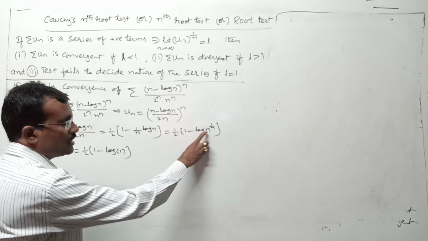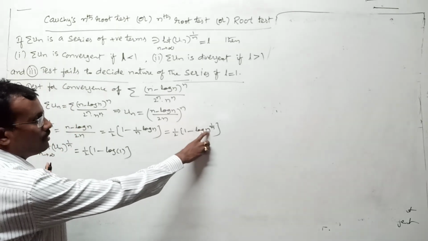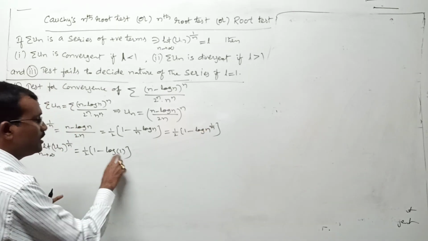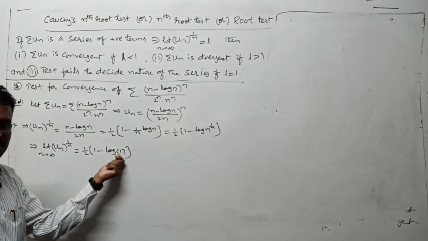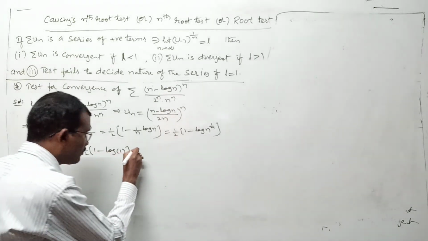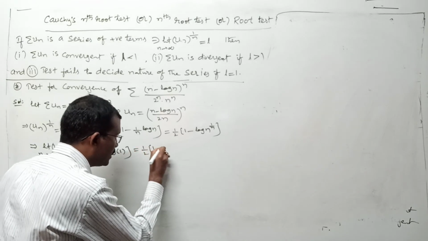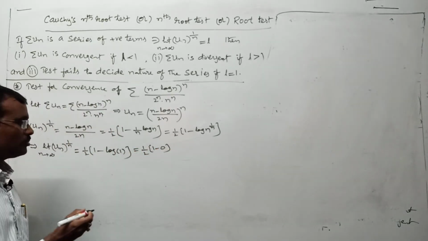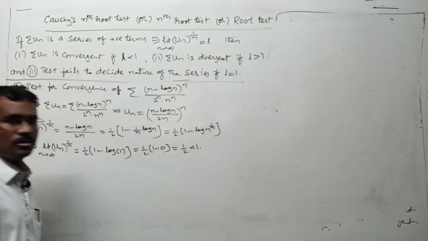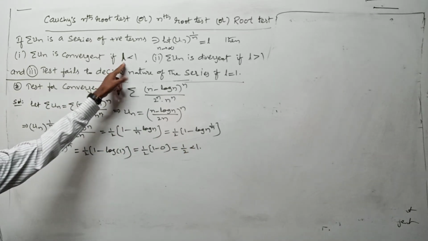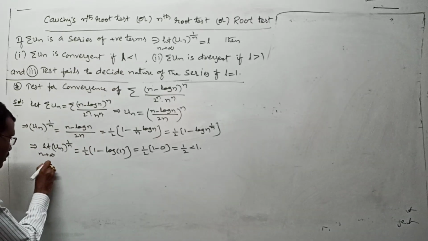Actually, limit here inside log you can take. Log of limit nth root n as n tends to infinity is 1, right? But log 1 is what? 0. 1 minus 0 is what? Otherwise I am writing 1 by 2 into 1 minus 0. Is it 1 or not? 1 by 2 into 1 is what? 1 by 2, which is less than 1. Now by root test, what do you say? Given series is convergent.